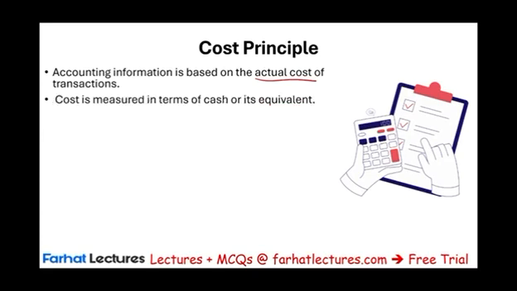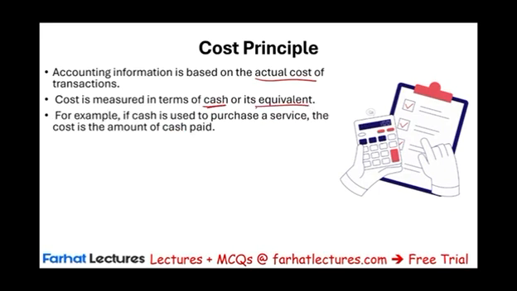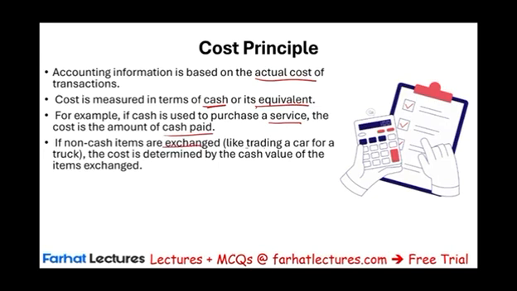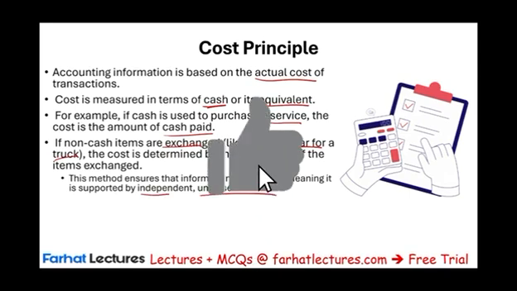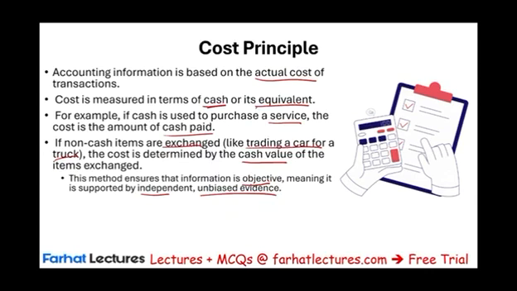You look at it and you measure it in terms of cash or its equivalent cash when you make that purchase. For example, if cash is used to purchase a service, the cost is the amount of cash paid. If non-cash items are exchanged, like trading a car for a truck, the cost is determined by the cash value of the item exchanged. What did you give up? In this method, make sure that the information is objective. This means what? It's supported by independent, unbiased evidence. How much you paid for something actually is the best measurement of that something.